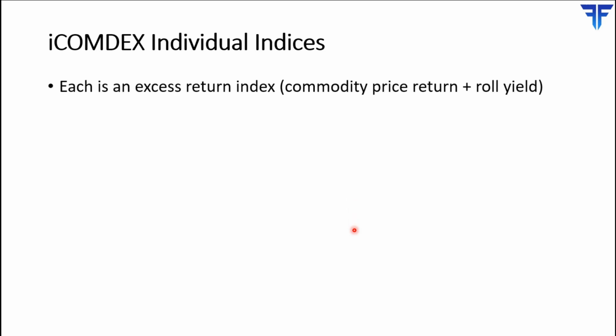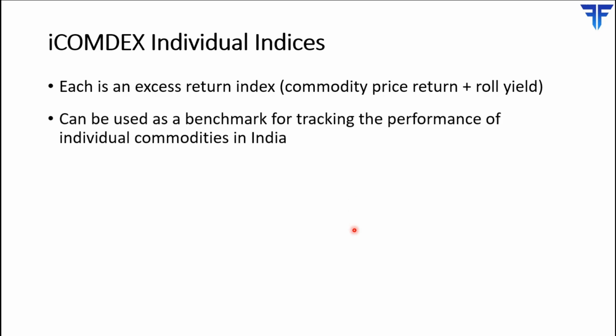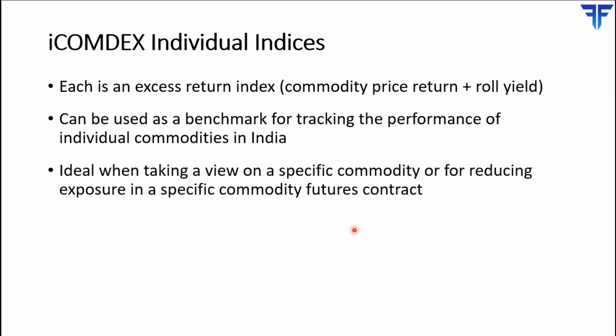Finally, moving to individual indices now. Each of the 4 individual indices, namely the gold index, silver index, copper index, and crude oil index, are excess return indices. Now these indices can be used as a benchmark to track the performance of individual commodities in India. These indices are quite ideal when one wants to take a view on a specific commodity, or one wants to reduce exposure in a specific commodity futures contract.